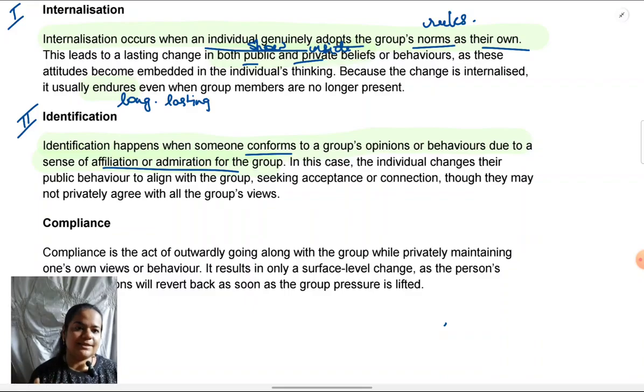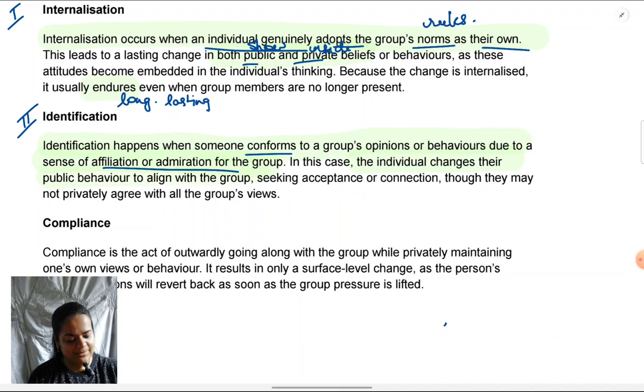In this case, as we would expect, your behavior changes in public, not in private, because your reasoning hasn't changed. From deep within, you haven't really understood why they are doing that behavior. Even if they've given you a reasoning for why they've turned vegan, you don't really agree with them, still, you turn vegan outwardly just to be affiliated with them. So from inside, either you don't know their reasoning for turning vegan, or you don't agree with it, but on the surface, you show conformity. That is what identification is like.